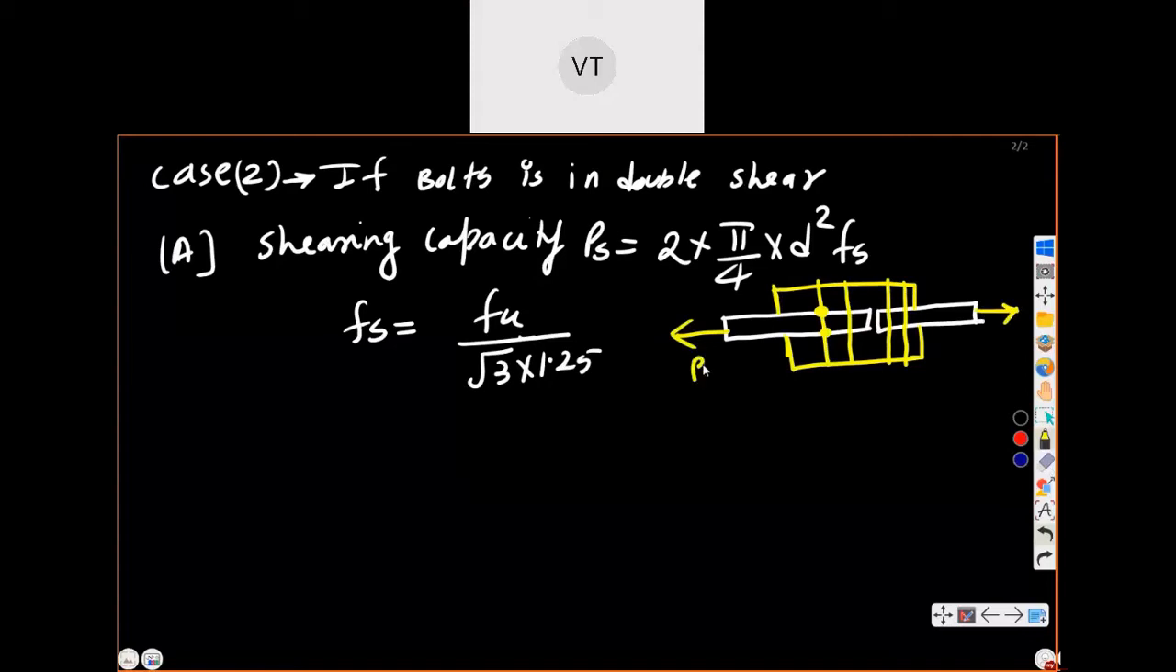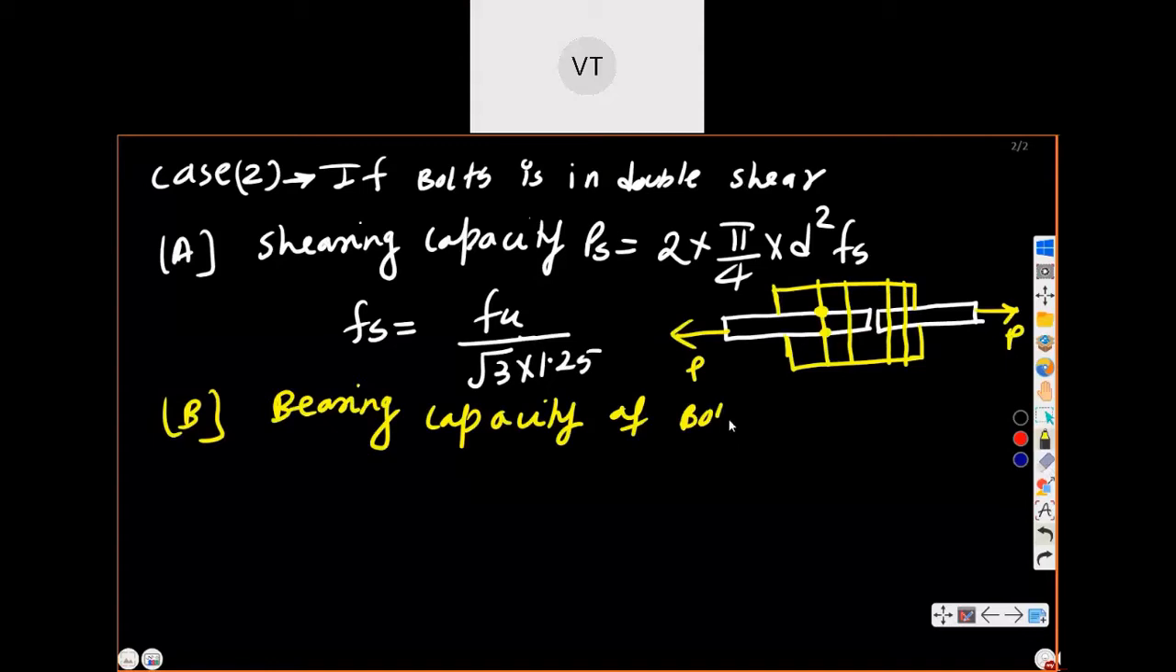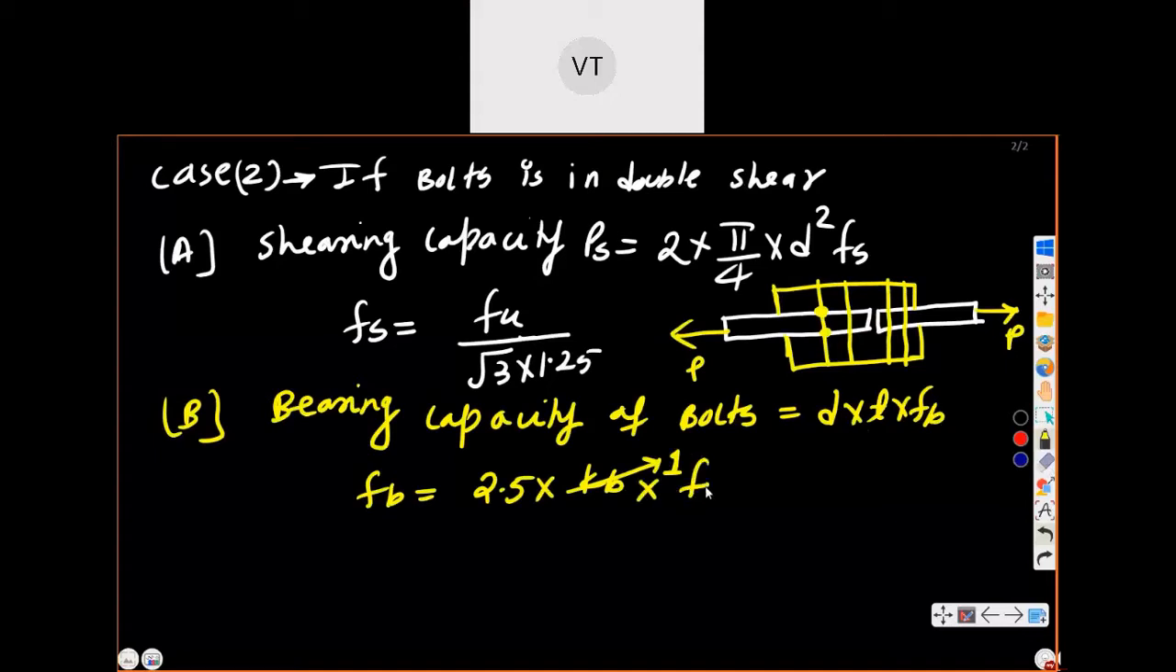So next, point B is bearing capacity of bolt. Already we have written bearing capacity, so only the formula will be D into T into F of B. दो नहीं करना यहाँ पे, don't write 2. D into T into F of B. This F of B, you know, was written 2.5 into KB. KB has to be assumed as 1 for simplicity, into FU divided by 1.25.